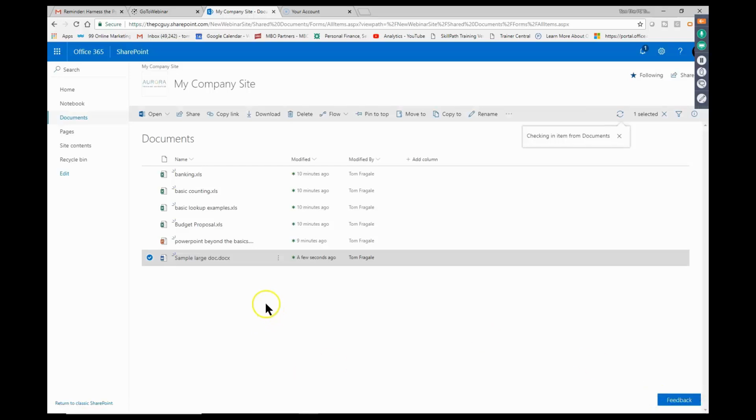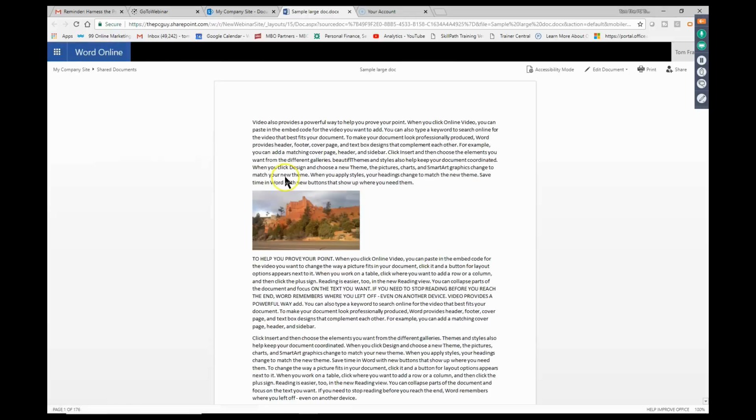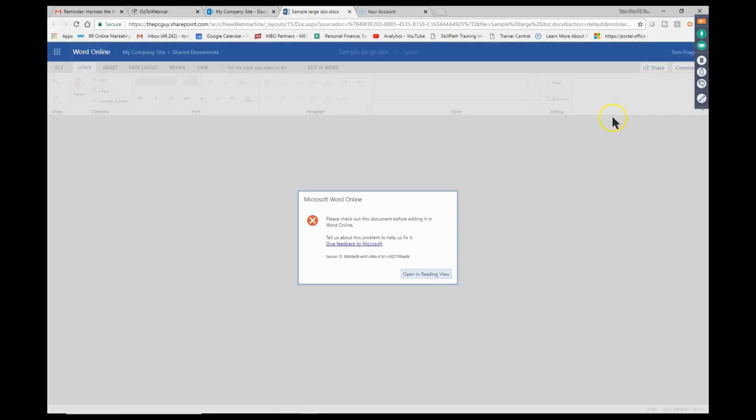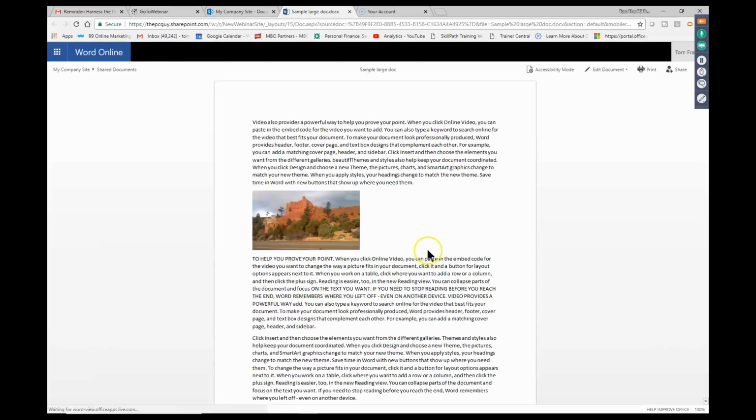So let's say that document becomes corrupt, or it gets ruined in some way. Let me show you how we'll go back to the versions of the documents. This is pretty interesting. Right now, if I clicked on that, we would see the newest version with my changes, as you can see, right? Again, if I picked on Edit, it would maybe check it out first, as you can see. So all that's tying together. But I'm going to close this document. You see it does have the changes in there.